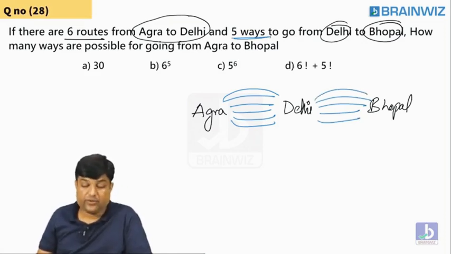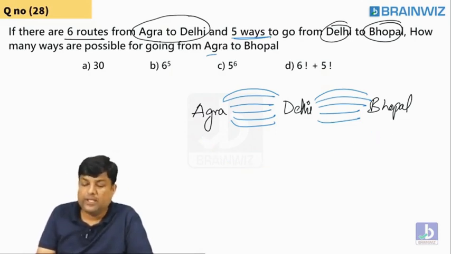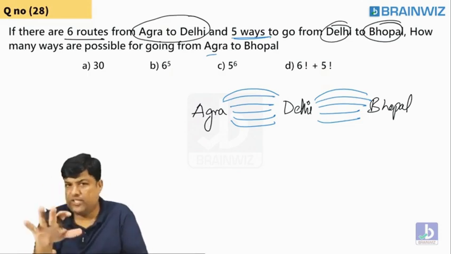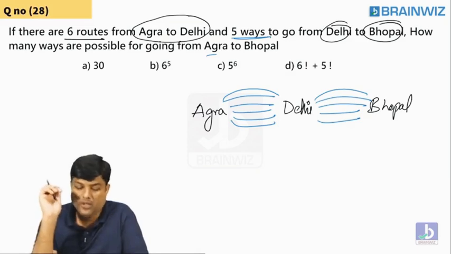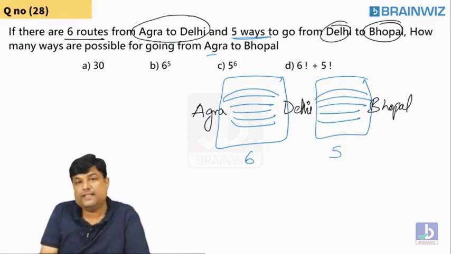So what is the question, students? How many possible ways are there from Agra to Bhopal? From Agra to Bhopal directly, how many cases? It's very simple. He gave you routes. You might be thinking, sir, is it permutation or is it combination? You might be having a confusion. But tell me, how many routes are available from Agra to Delhi? 6 routes. And how many routes are available from Delhi to Bhopal? 5 routes. Are you understanding, everybody?